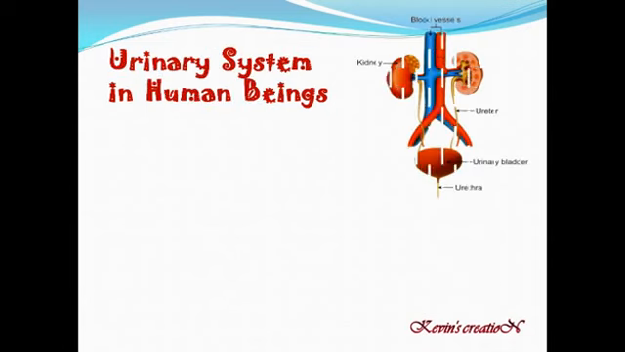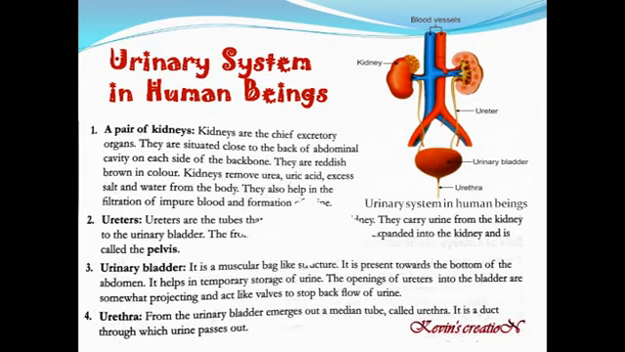Urinary system in human beings. Now this diagram is very clear, not taken from the book. These are the blood vessels. Here you can see the pair of kidneys, and this is the one ureter. This is the place where the urine gets collected, urinary bladder, and the opening of this is urethra. Now let us start this. We will be starting with a pair of kidneys. These are the chief excretory organs.